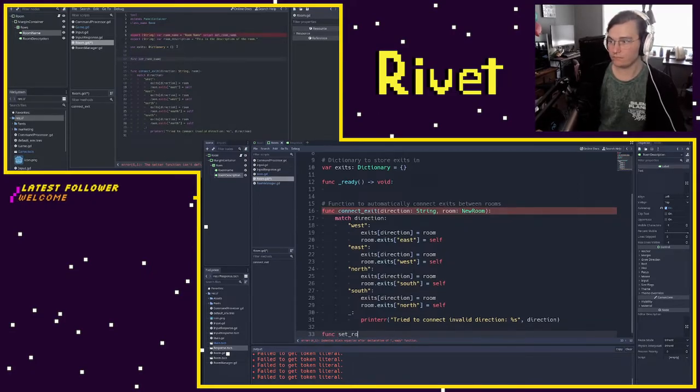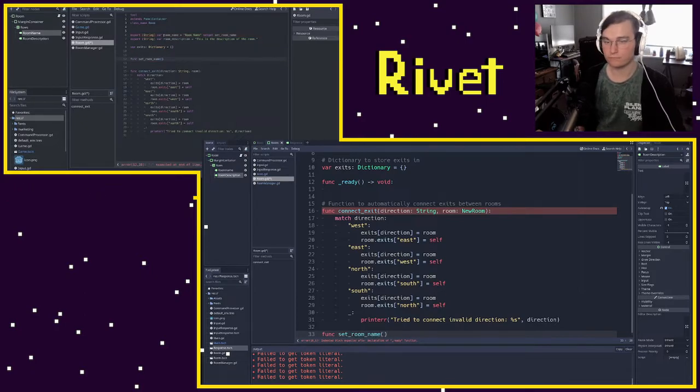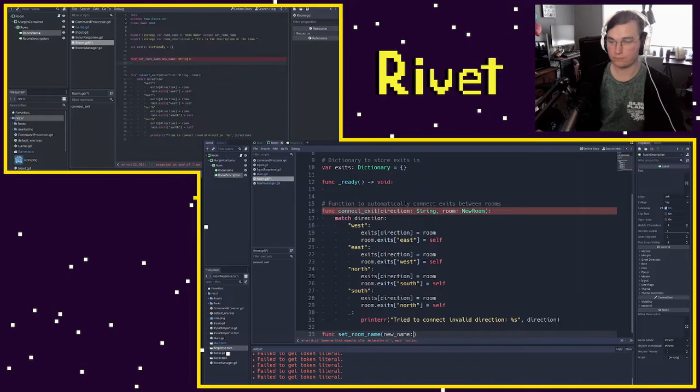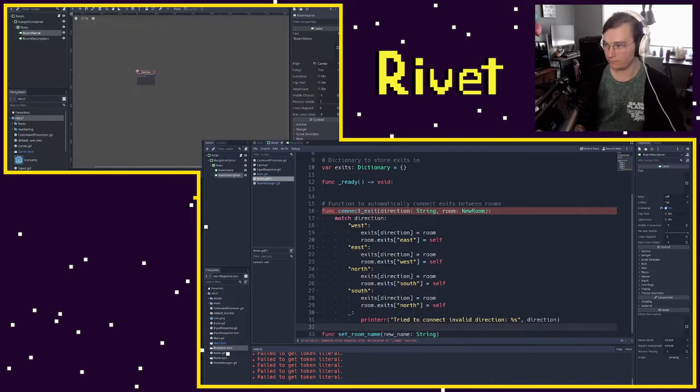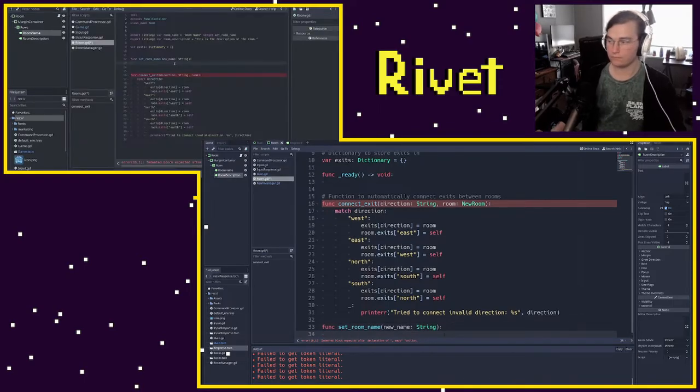I'll create a new function. I'll just copy it in, set room name, and we need to give it a variable. We know that the variable that comes in is going to be the new value for this variable. And because this is a string, so is our parameter that comes in here. So I'm going to say new name, and this is going to be a string. And what we want to do is two things. One, remember that we want to change our room name, this label's text value, to actually be our new name.